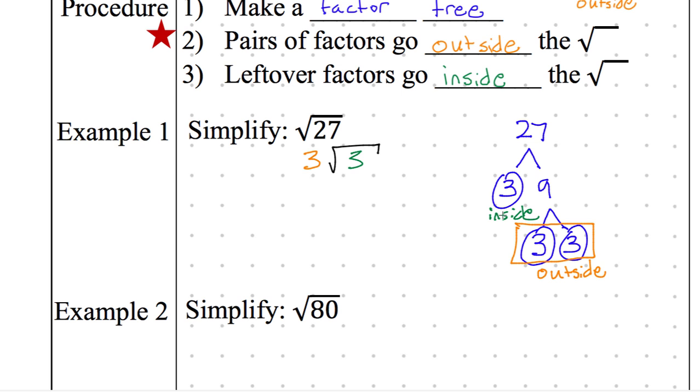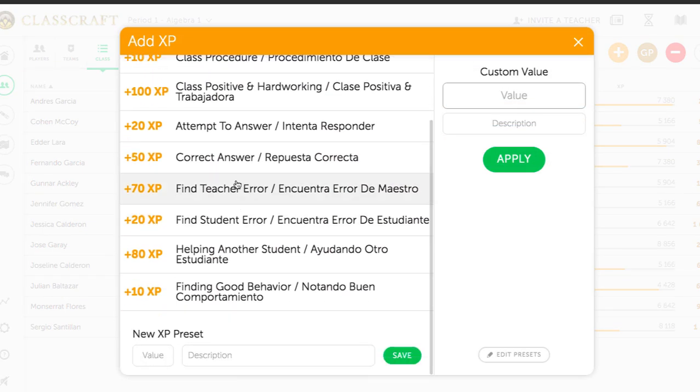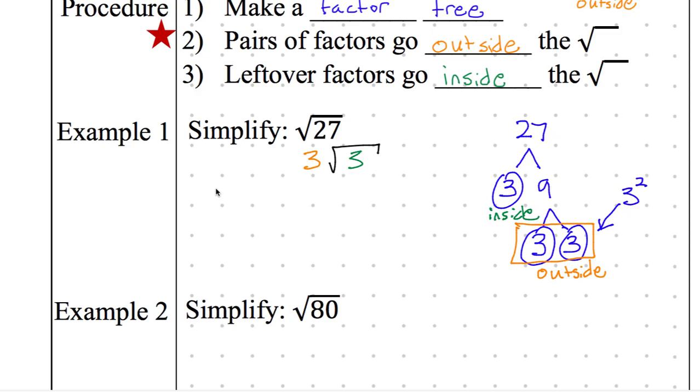Why? Let me ask a scaffolding question here. How can I rewrite 3 times 3 in terms of powers, quiet raised hand? 3 times 3 is rewritten as... Sergio? To the power of 2. There it is. So this is 3 to the power of 2. Thank you, Sergio. That's going to help us a lot. If this can be rewritten as 3 to the power of 2, and this is still 3,